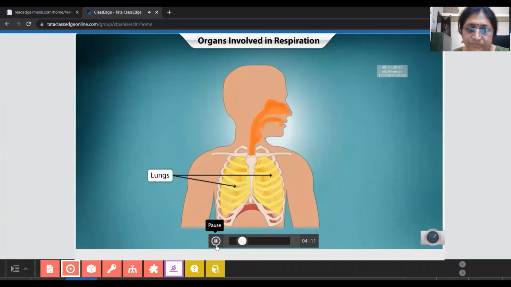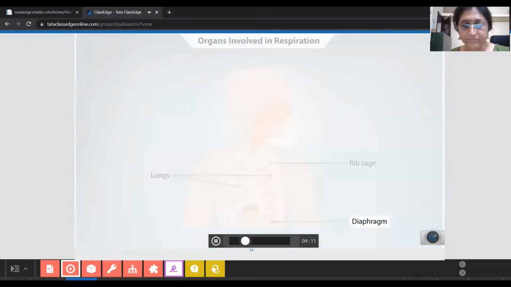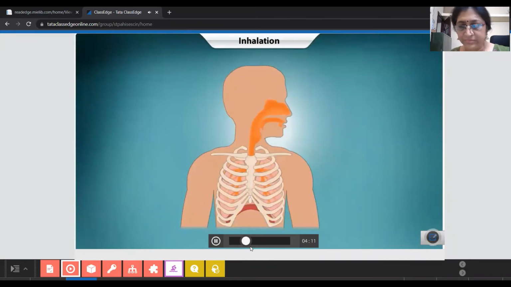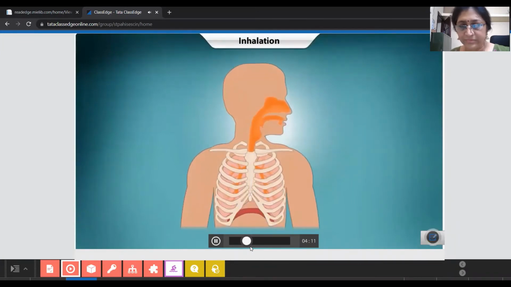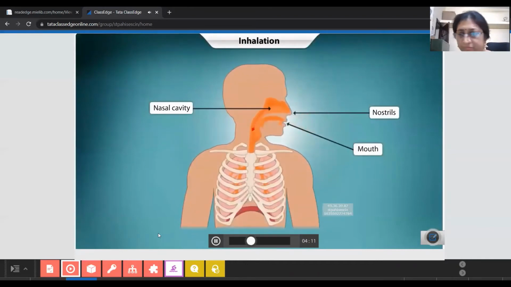Chest cavity. Ribs surround the cavity on both sides. A muscular sheet called the diaphragm forms the floor of the chest cavity. When we breathe in or inhale, the ribs move up and outwards, while the diaphragm contracts and moves downwards. This enlarges the chest cavity. As the lungs expand, air is sucked in through the nose and mouth.